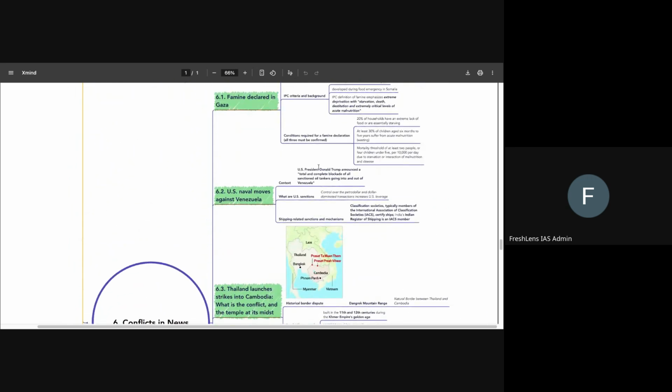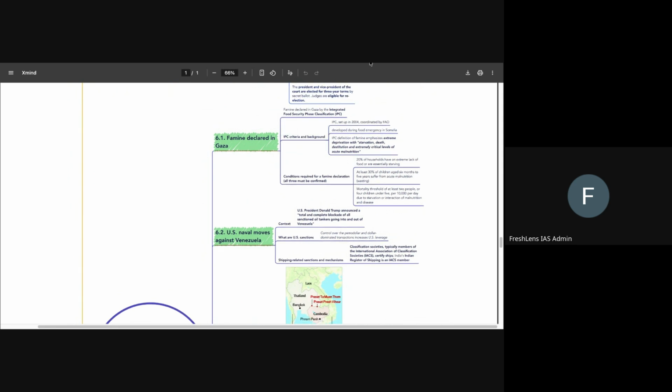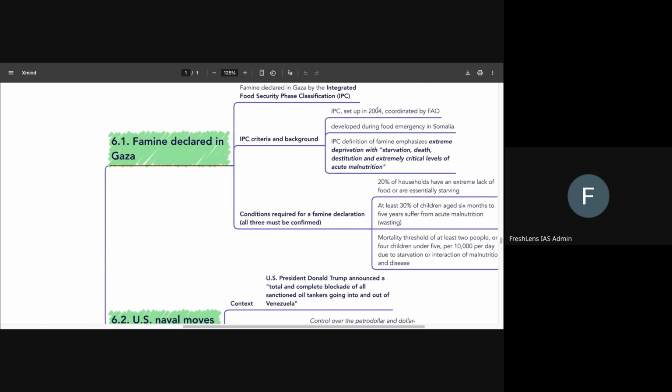Then comes major conflicts in news. The major conflicts that were in news, the most important one of them being the Israel-Palestine issue and the famine that we are seeing in Gaza. We know for a fact that the UN's IPC, Integrated Food Security Classification, has declared a famine in this particular region of Gaza.